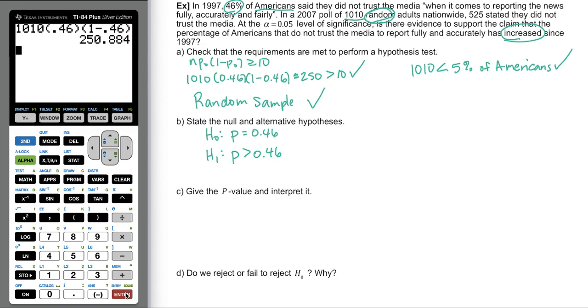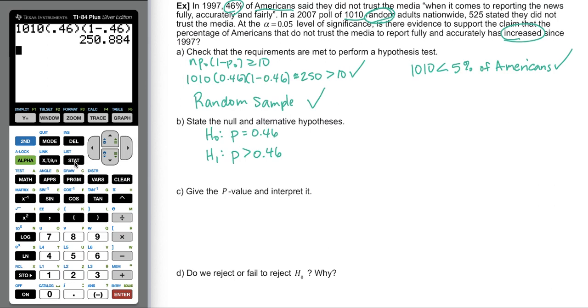Okay, our evidence does support that, but is the evidence strong enough to reject the null hypothesis? Or could it just happen by chance? That is what the p-value is going to tell us. So we're going to go ahead and find the p-value, which is a probability.